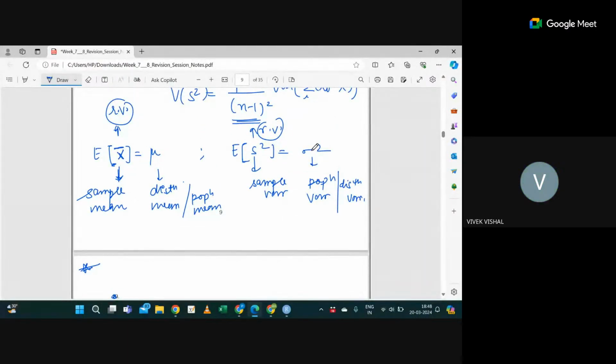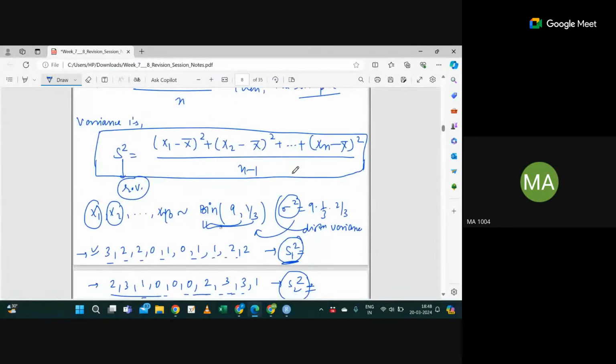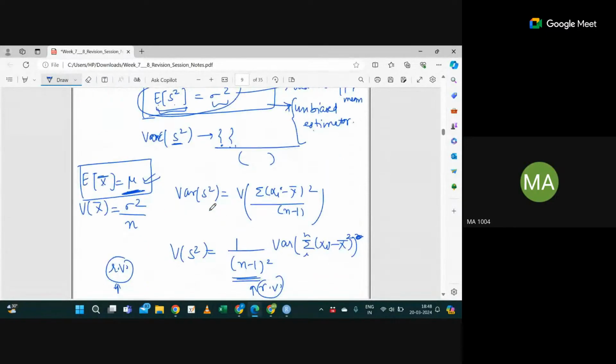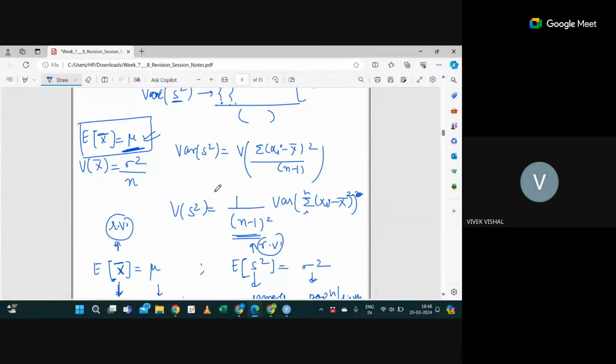Sir, can we also calculate the variance of s square, the sample variance? Yes, we can, but we are not doing it as of now. For our calculation, we are following the x bar approach.